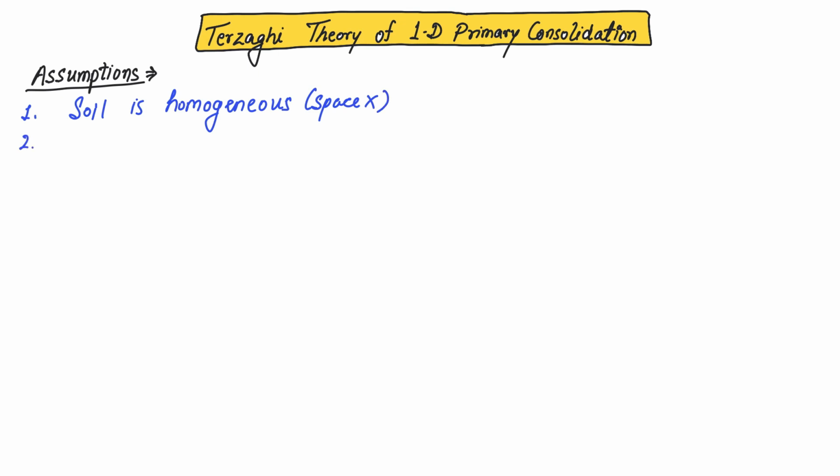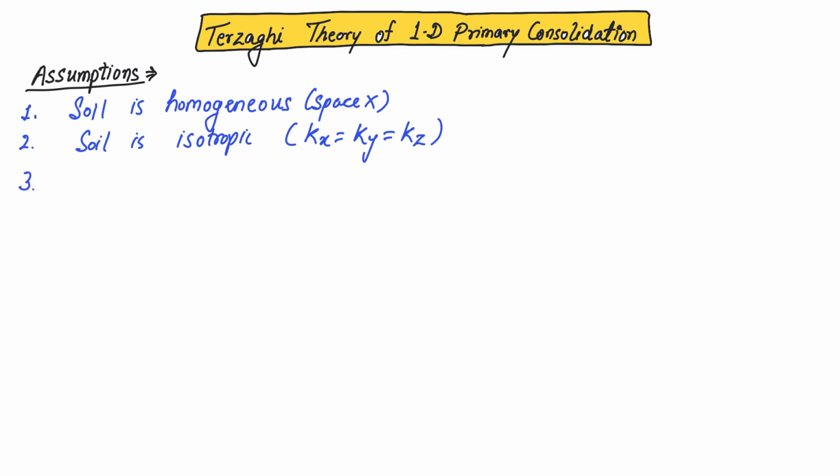Whereas another assumption is that soil is considered to be isotropic. What is meant by that? It says that the properties in all directions are equal. But yes, this particular assumption is not much important when you are studying the 1D theory, because here you also assume that the flow occurs only in one direction. And if the flow is only in one direction, then only one value of coefficient of permeability will be used.